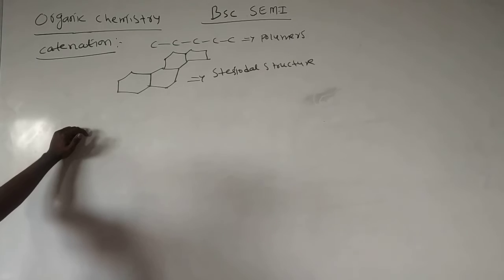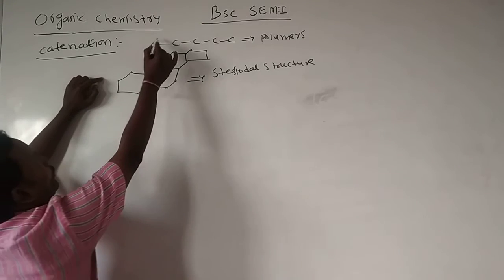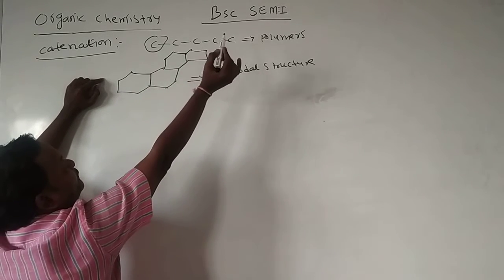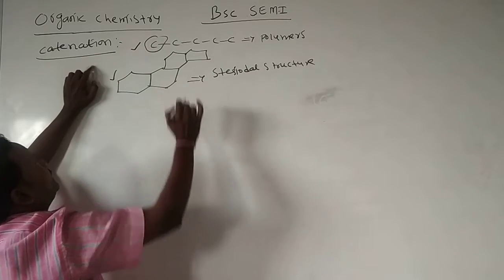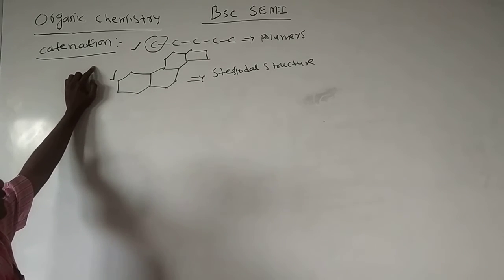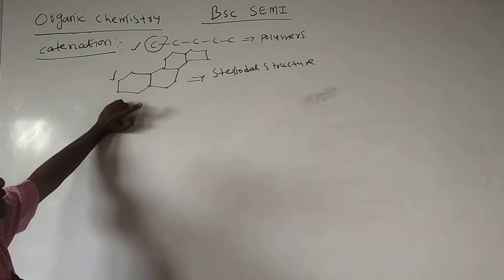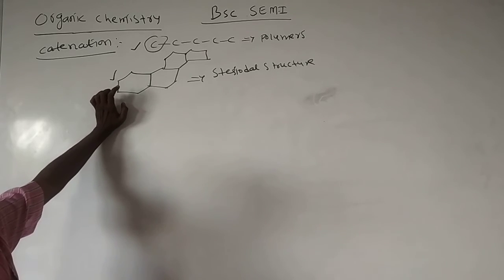Steroidal structure. This is present in hormones. The self-linkage of homogeneous atoms, self meaning the same atom, in a chain-wise manner or in a cyclic manner is simply called catenation. Chain-wise manner is observed in polymers, and cyclic manner in hormones. The cyclic structure is called a steroid structure. We observe it in hormones, enzymes like that.